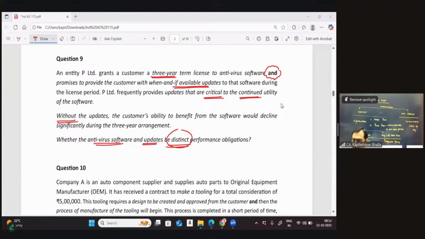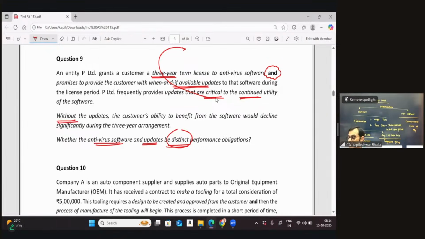Now, in this particular case, would you like to give me a keyword? What kind of keyword am I going to use? You rightly said it is a single performance obligation, but what would be the keyword with which I would conclude that it is a single performance obligation?